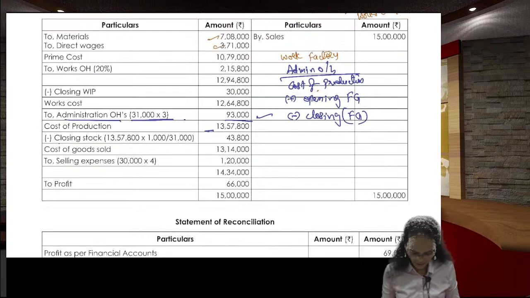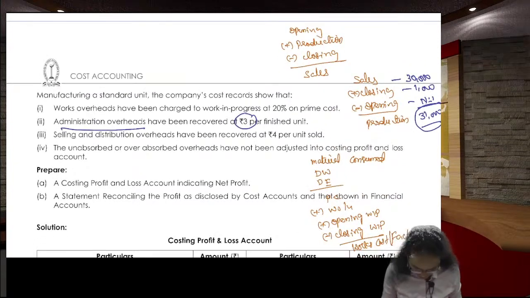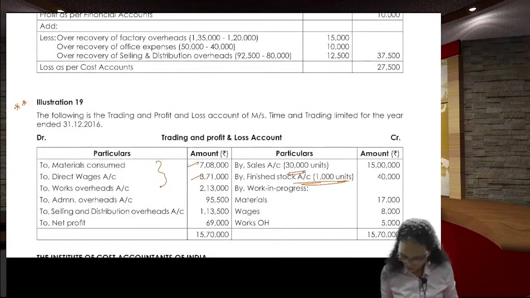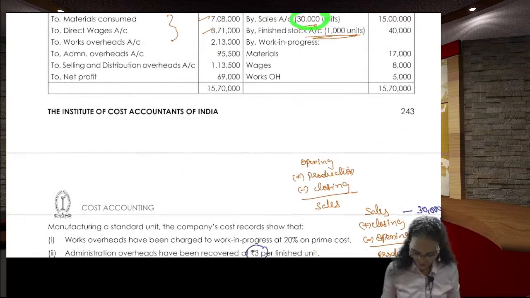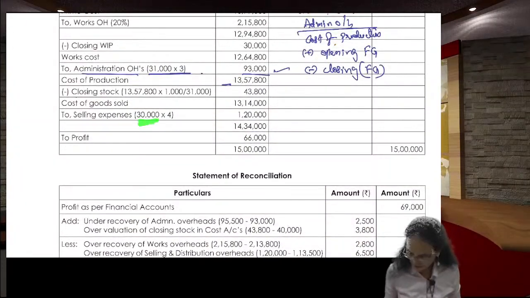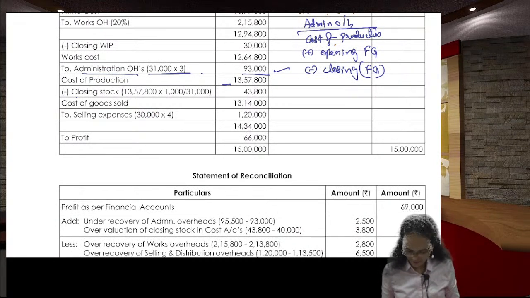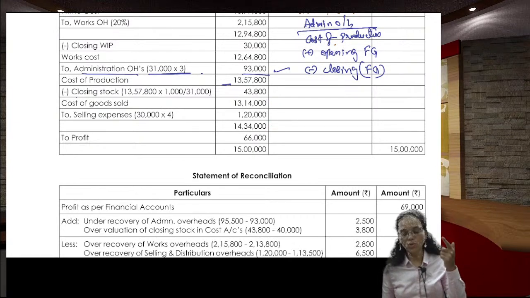The question is not done. The next thing here is that administration overheads have been recovered at 4 rupees per unit sold. How many units did we sell? 30,000 units. So 30,000 into 4 rupees is 1,20,000 rupees, the selling and distribution expenses. Plus this cost of sales, 13,14,000. This is the total cost of the goods sold.